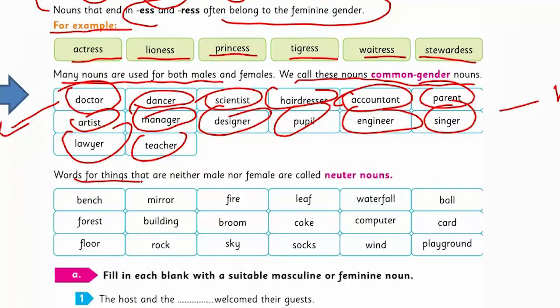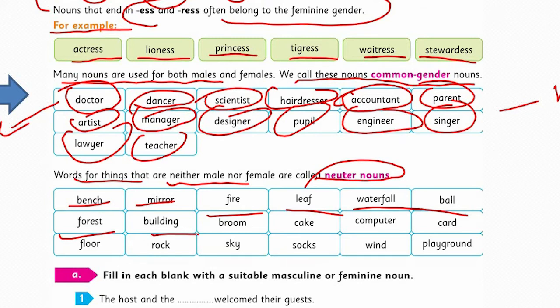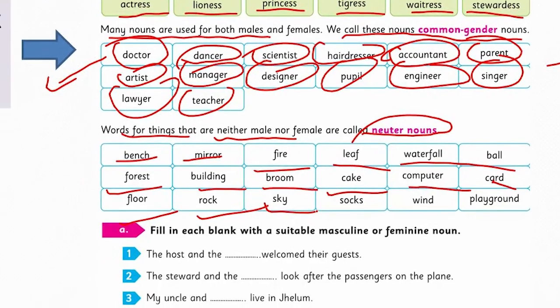Words for things that are neither male nor female are called neuter nouns. Bench, mirror, fire, leaf, waterfall, ball. They have no gender here. They are not masculine, they are not feminine. They have no gender. They are neuter nouns. Forest, building, all the objects and things. Cake, computer, card, floor, rock, chair, table, anything. You can find so many examples.